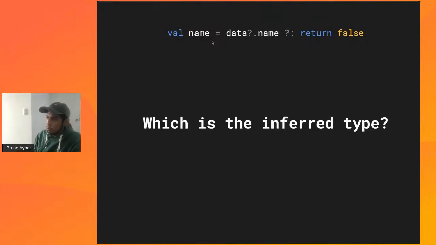So what is Kotlin inferring? What type is name? All right, so I'll give you a few seconds to think about it, because we know the data is an optional value. This is an optional string. So what's the type for this expression?